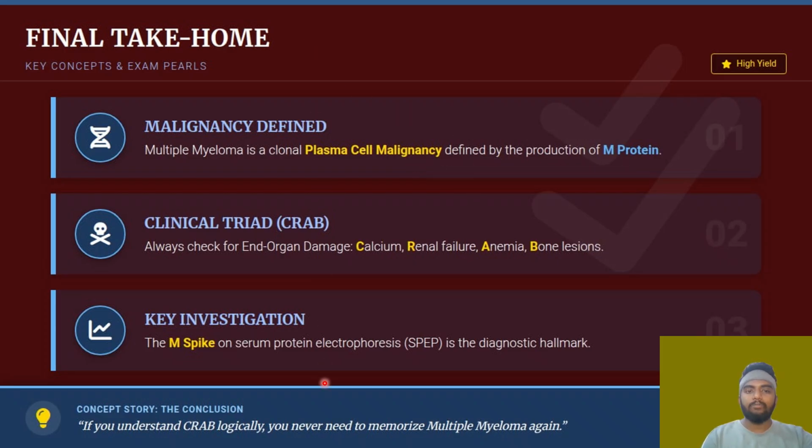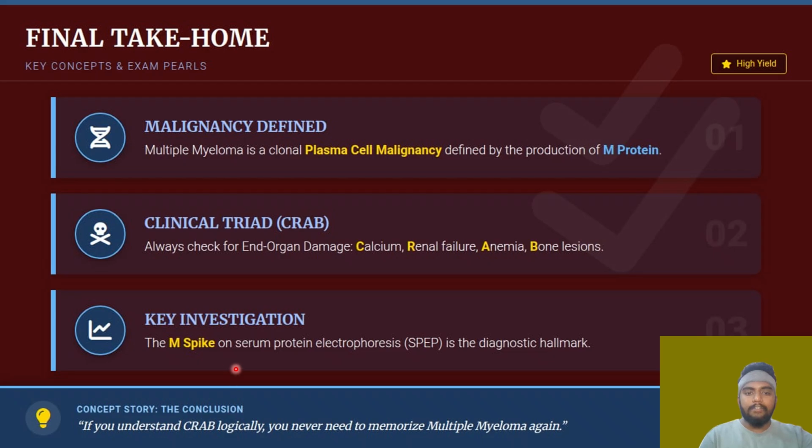So this is the final take home. You have to look into the important things that I have told you: hypercalcemia, renal failure, anemia, and then the bone lesions. And then you have the key investigation. There will be an M spike on the serum protein electrophoresis, in the gamma region.